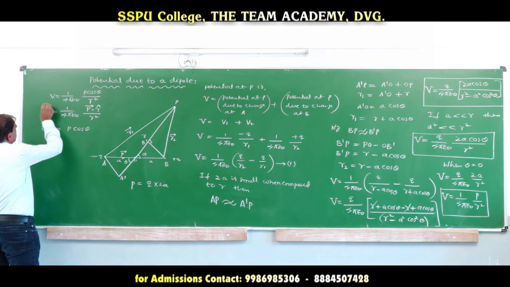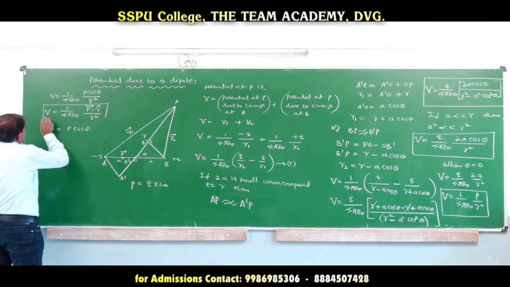So the potential due to a dipole can also be written like this.